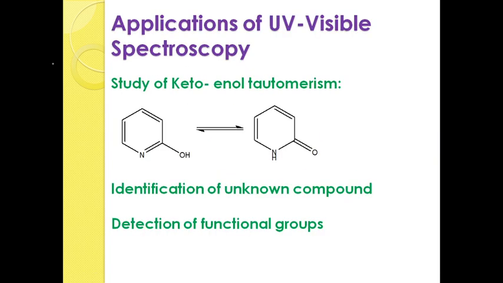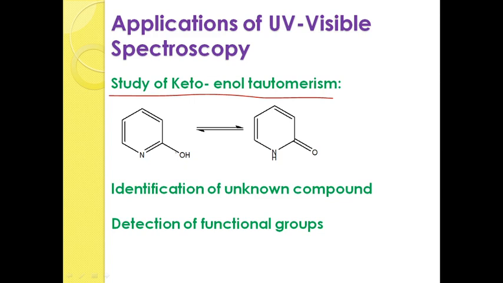And next, it is used in the study of keto-enol tautomerism. So this is a simple example for exhibiting keto-enol tautomerism. See here, a pyridine molecule which is substituted at the second position by OH. So 2-hydroxypyridine.